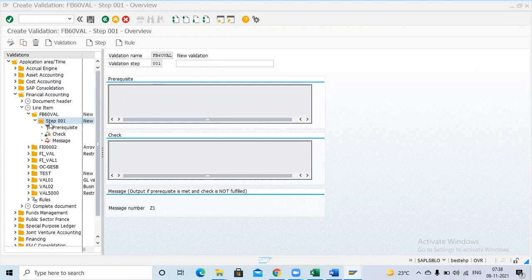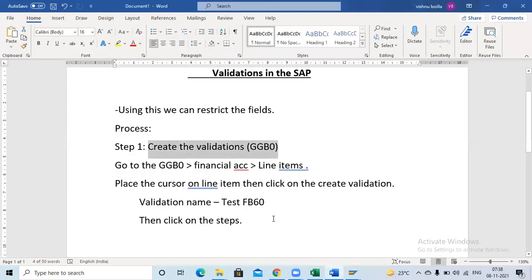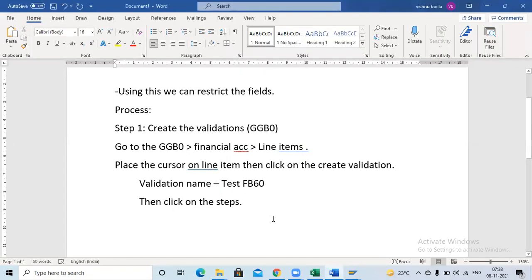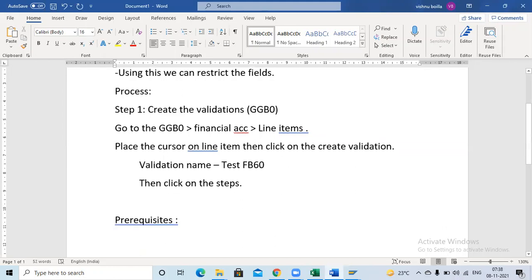Okay, so here in steps we have three steps: prerequisite, check, and message. First, I will give the explanation. What is the prerequisite? Prerequisite means